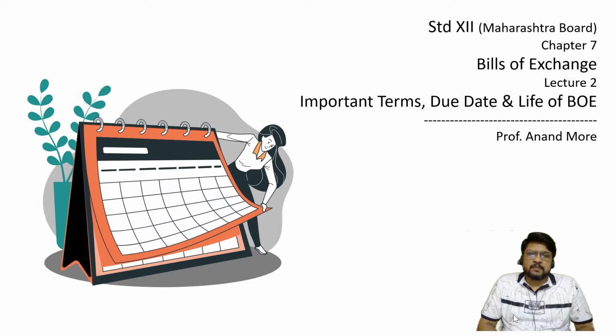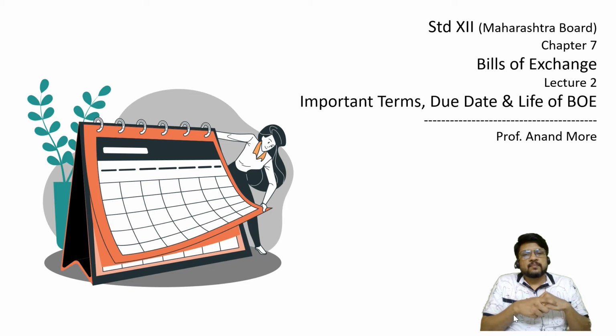In the previous lecture we have understood the concept of bills of exchange and a promissory note, and the pro forma of the same. We have solved some 6 problems on the pro forma of bill of exchange and promissory note. We have seen that in case of a bill of exchange there are basically two parties. First one is the creditor, second one is the debtor.